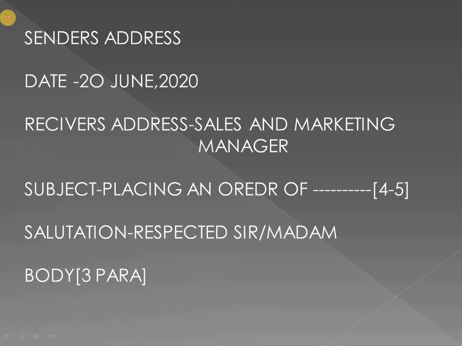As I told you, we will start by writing the sender's address. This is common. After the sender's address, we will leave a blank line, then write the date. The date should always be written in this format: day, month, comma, year. Another example is 20 June, 2020. After the date, we will leave a blank space, and then write the receiver's address.